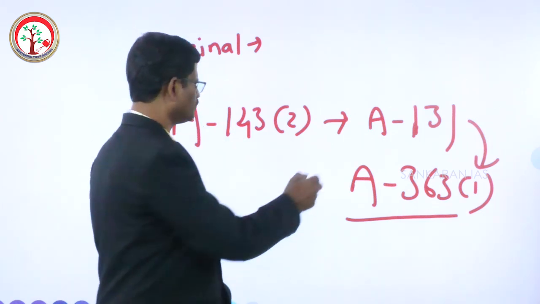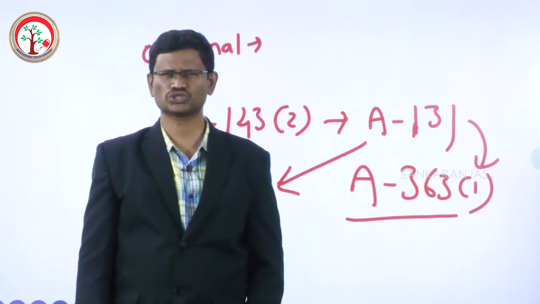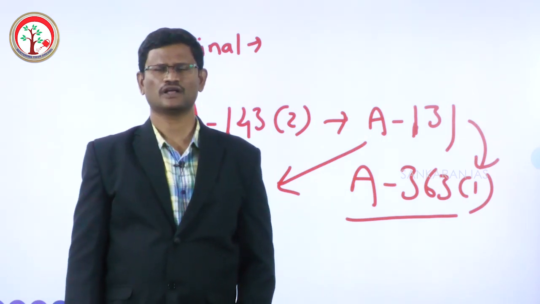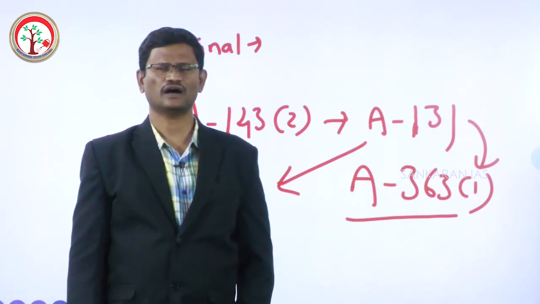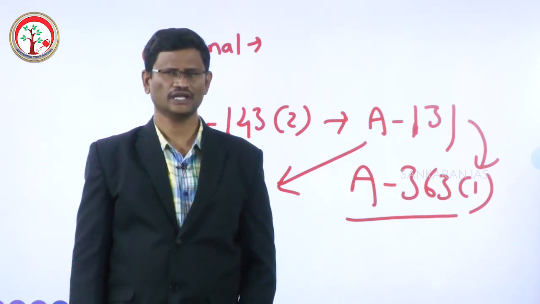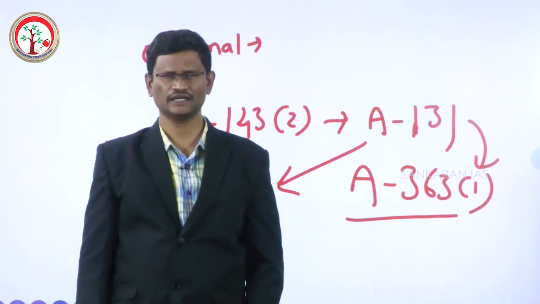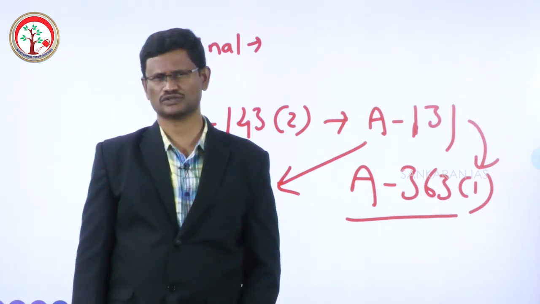But Article 131 makes a mention of certain pre-constitutional treaties which were signed by the rulers of the Indian princely states. A pre-constitution treaty is a treaty signed before the commencement of the Constitution.